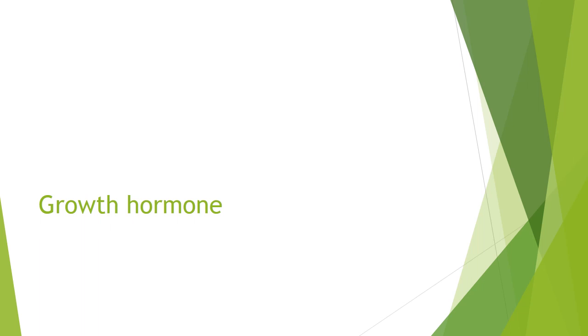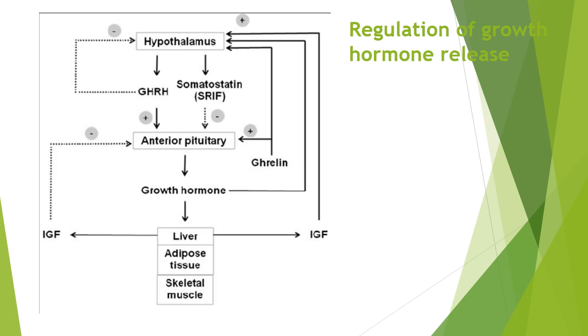So let us start with the growth hormone. Growth hormone is released from the anterior pituitary, and this release is controlled by two main hormones, that is the growth hormone releasing hormone, which is a releasing factor that is released from the hypothalamus, and somatostatin, which is inhibitory to anterior pituitary for release of growth hormone.